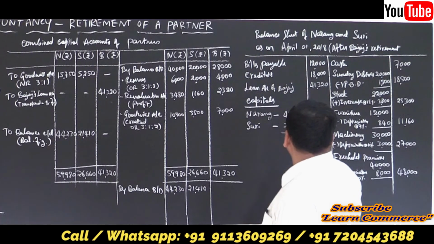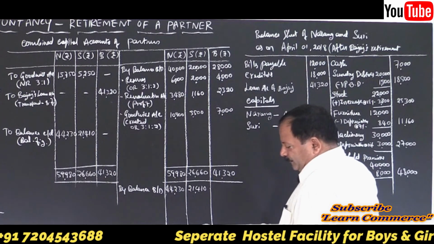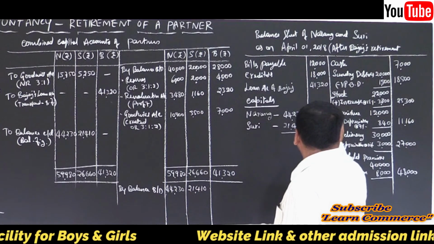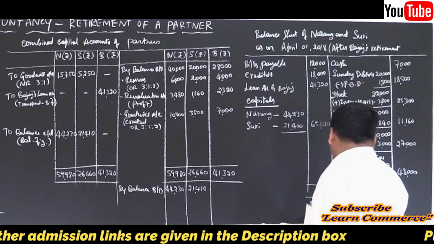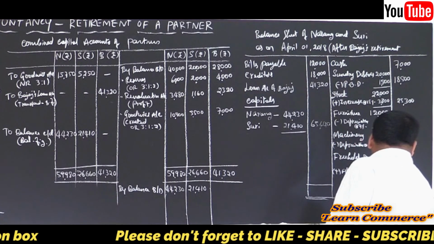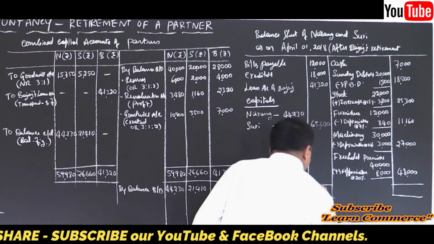So it will be how much? 65,640. That's all. See whether it agrees or not. It must agree, and it agrees. Yes. Write the total. The final total is 136,960.